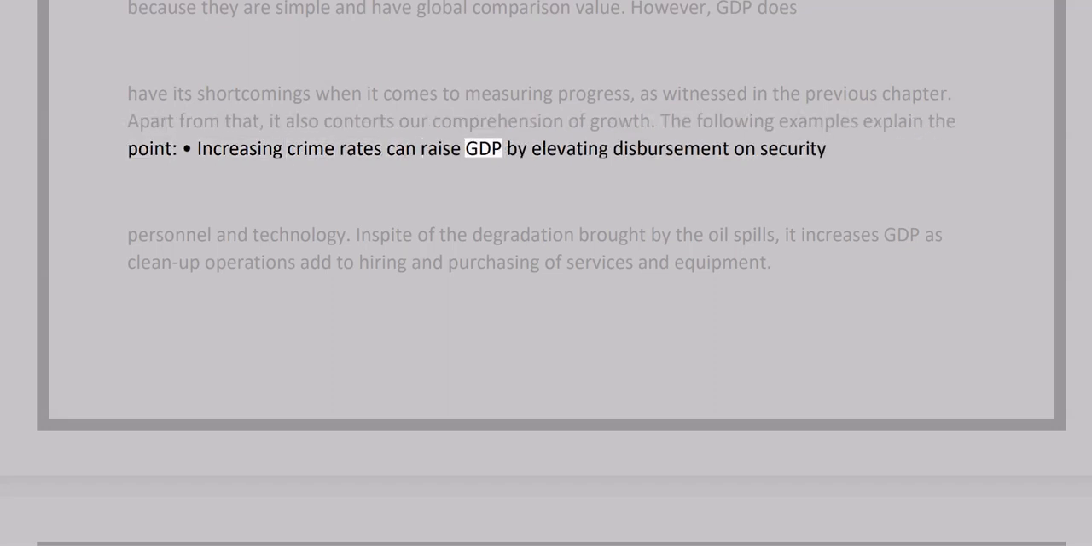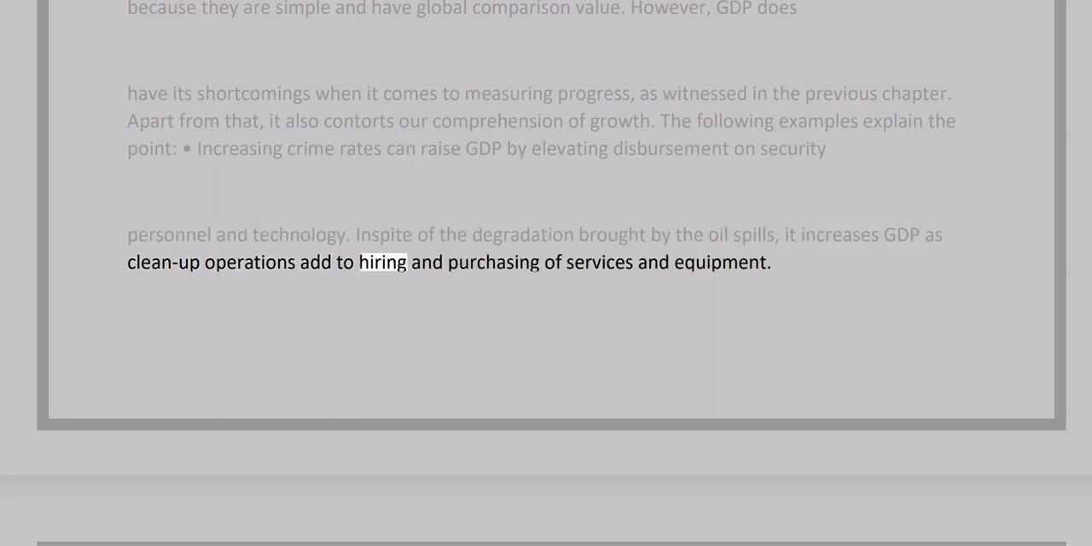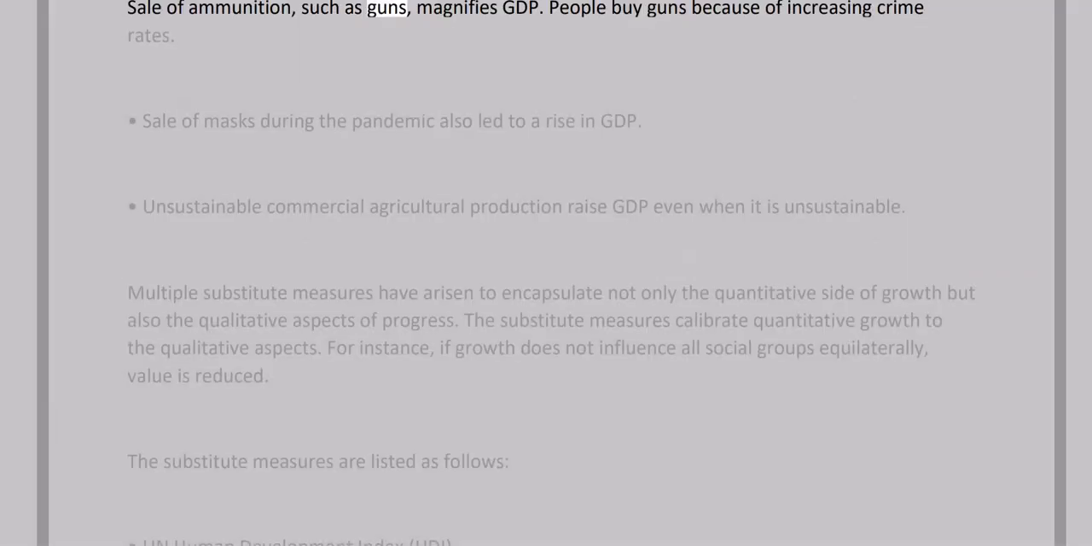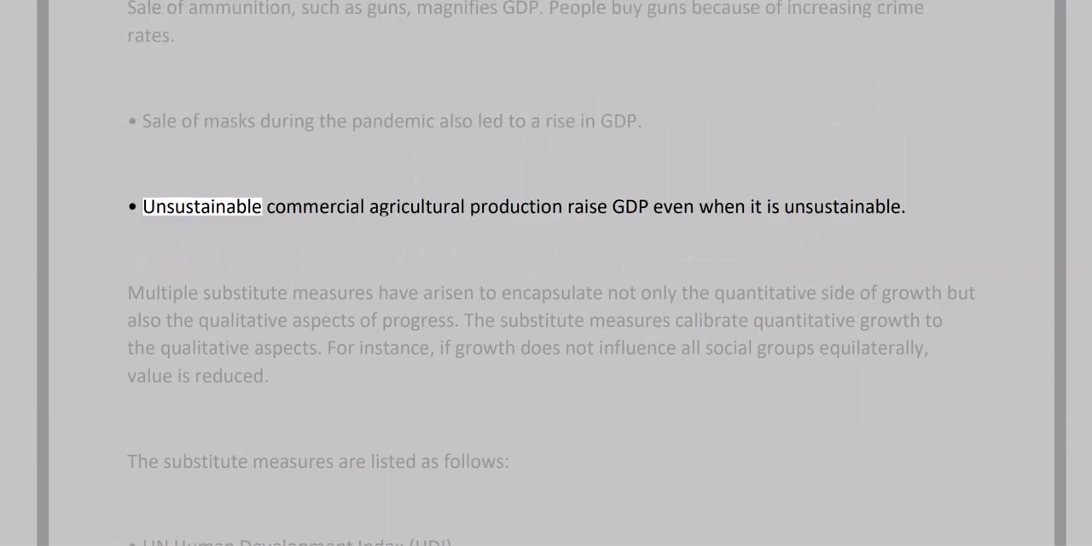Increasing crime rates can raise GDP by elevating disbursement on security personnel and technology. In spite of the degradation brought by the oil spills, it increases GDP as cleanup operations add to hiring and purchasing of services and equipment. Sale of ammunition, such as guns, magnifies GDP. People buy guns because of increasing crime rates. Sale of masks during the pandemic also led to a rise in GDP. Unsustainable commercial agricultural production raised GDP even when it is unsustainable.